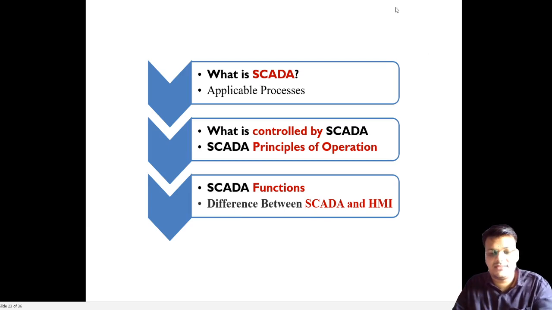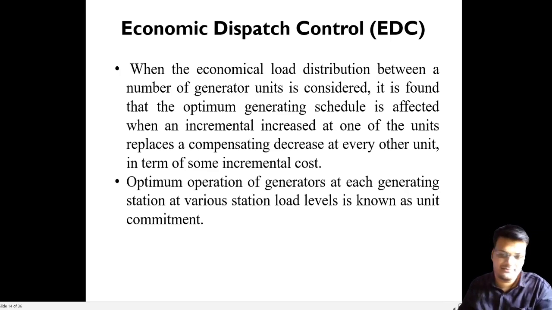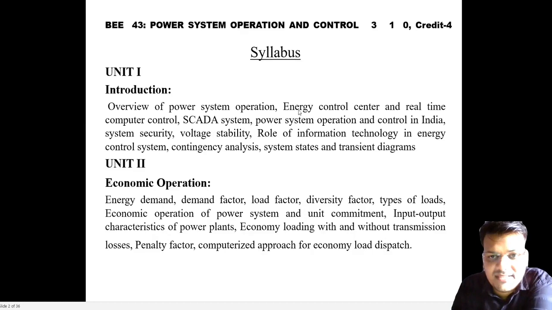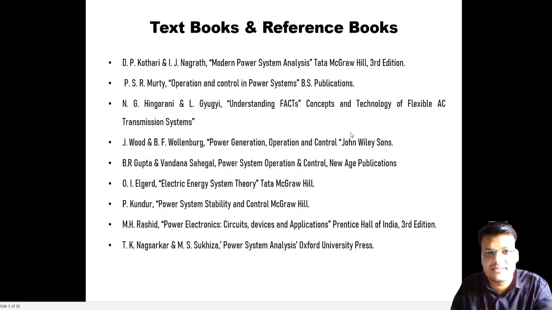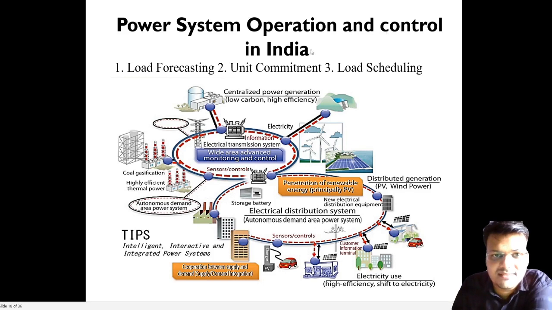Now the second part of the unit, that is the overview of power system. First we go to unit 1. What we have done: energy and control system, that is SCADA hub. Real time computer control. Why are we using real time? Because we don't want a lag in the decision. SCADA system, power system operation and control in India. Basically, power system operation and control in India is comprised of 3 units: load forecasting, unit commitment and load shedding.